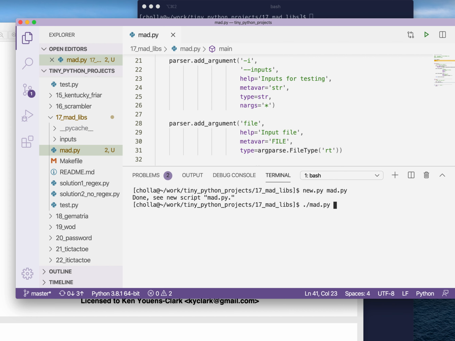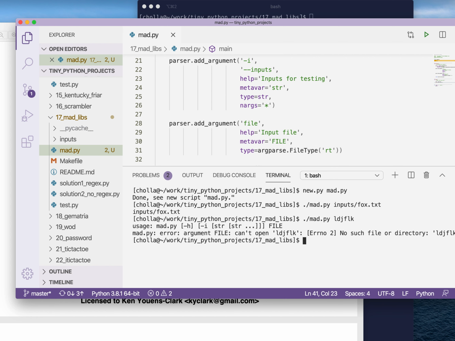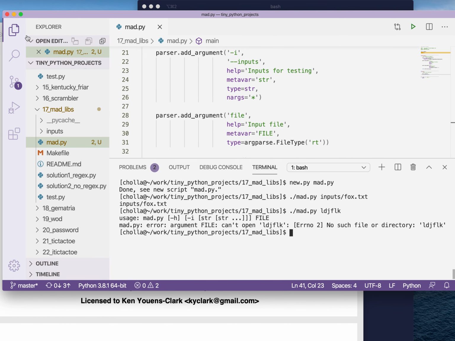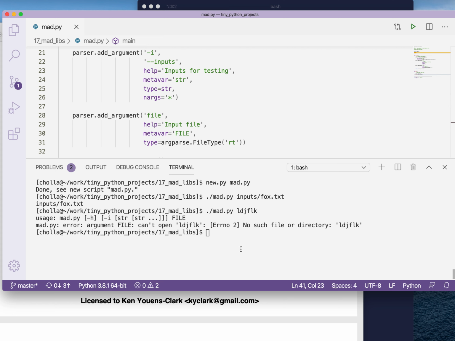So if I run mad, and I'm going to give it the inputs, this fox that's here, it's going to show me inputs fox. To note, if I were to just put in some garbage here, it's going to reject that with no such file or directory because that doesn't exist. So let me get rid of that. That's some of the error checking that we get from declaring this as a file type readable text.